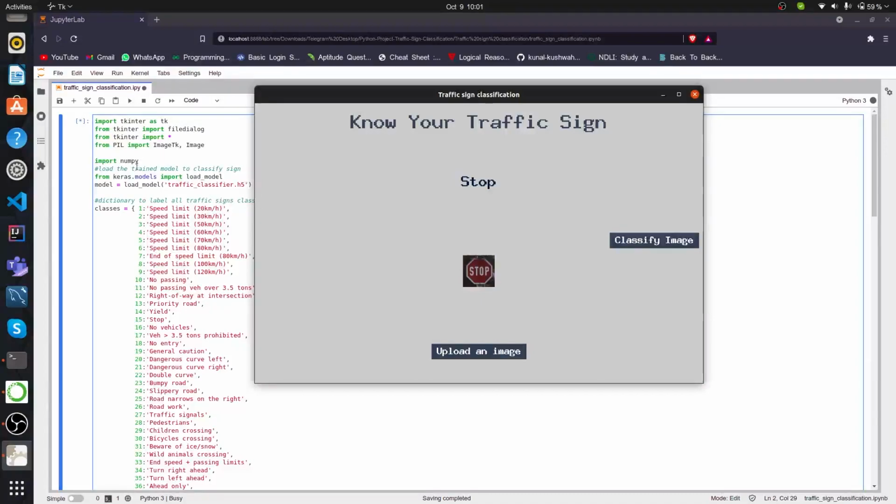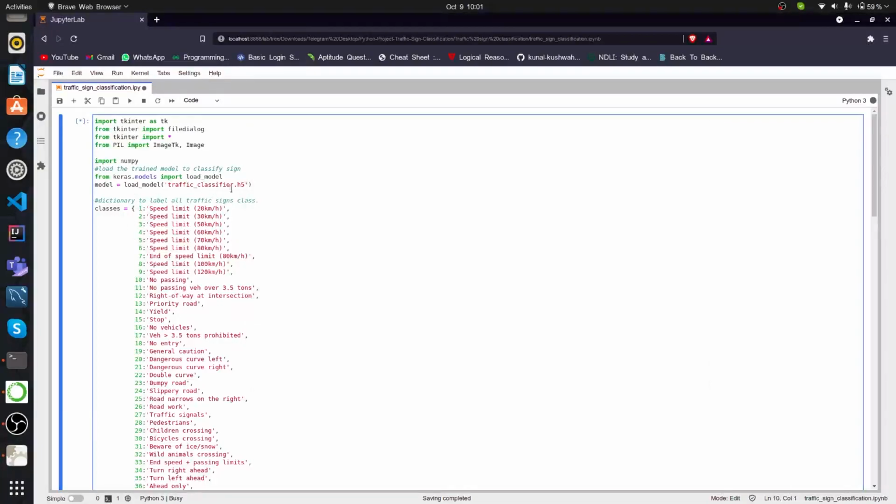The next one is NumPy. We all know what NumPy is, right? It's a scientific module provided by Python to do data calculations and everything. And with the help of that, we created our model. It divided the images, coordinates, everything into a mathematical formula, which helps us to identify what the image is regarding these coordinates. And the next one is the model.